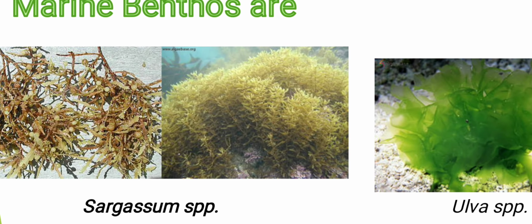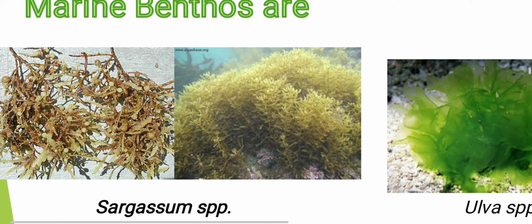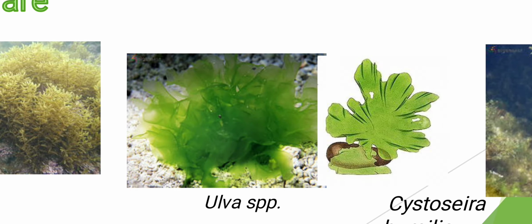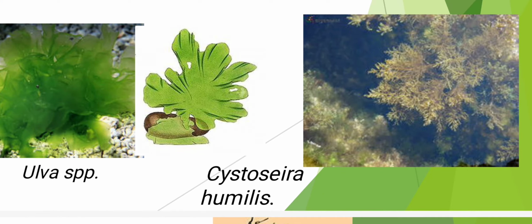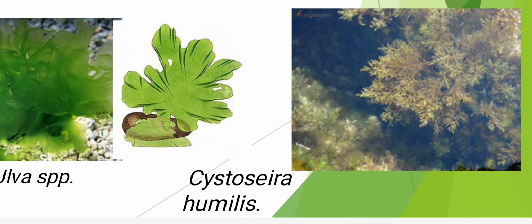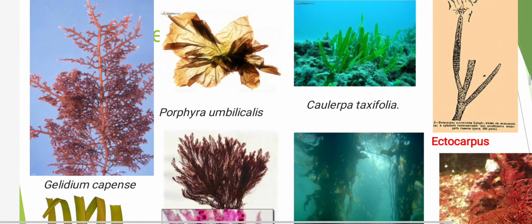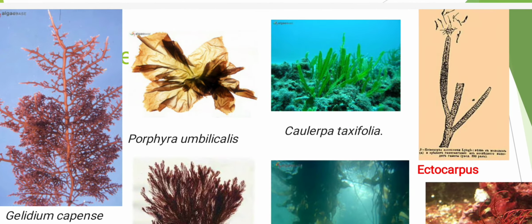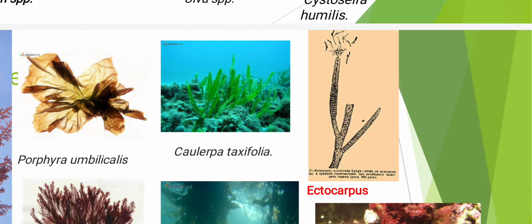You can see here image of genus Sargassum, and these are the two species of the Sargassum. Next is Ulva, and these are the two different species of the genus Ulva. Next is Cystoseira humilis, that is again a marine algae. Next one is Gelidium. You can see that this is red in color. Next is Porphyra. Next one is Caulerpa taxifolia.